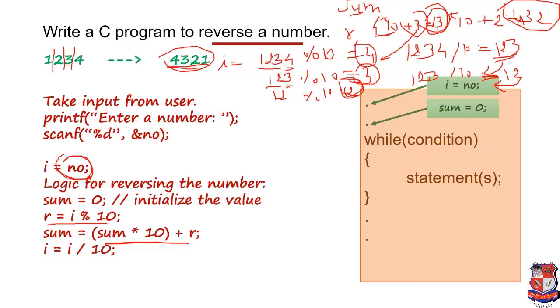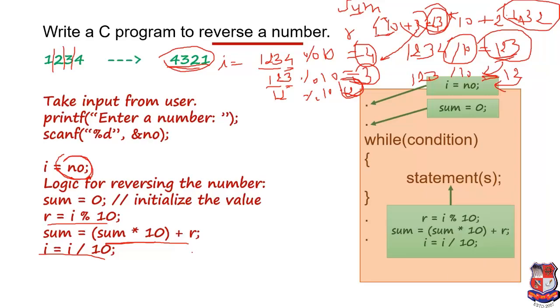I is 1 2 3, and for that we are taking I = I / 10. So our statement we are writing over here like this. The condition for this program still remains to be discussed.